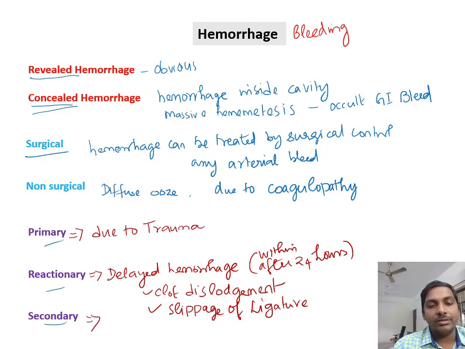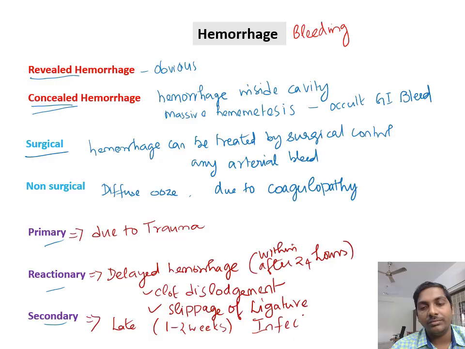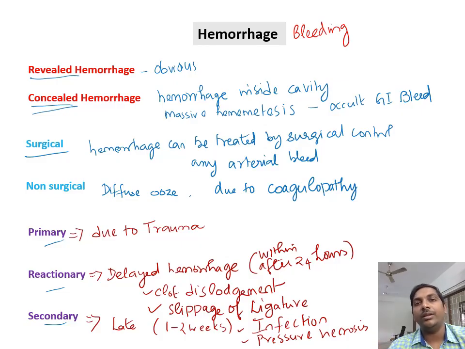And secondary hemorrhage is generally very late. It usually occurs 1 to 2 weeks after surgery, and generally it occurs as a result of infection or pressure necrosis. So when you place a drain for any surgery which is very near to a blood vessel, like in mastectomy and axillary dissection, we will be placing the drain nearer to the axillary vein. The drain is nothing but a foreign body that can go and injure the vein. Due to the vessel wall necrosis, the bleeding can occur.